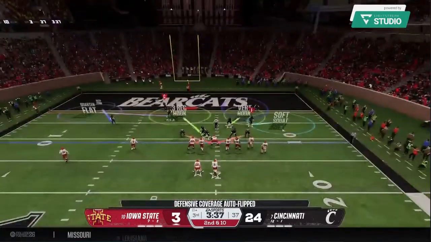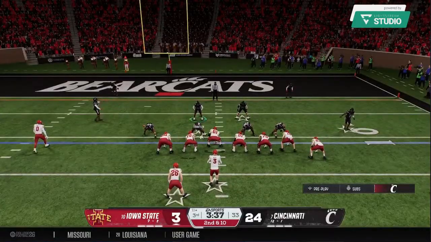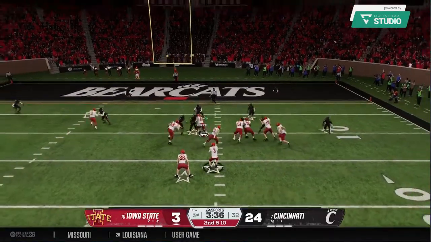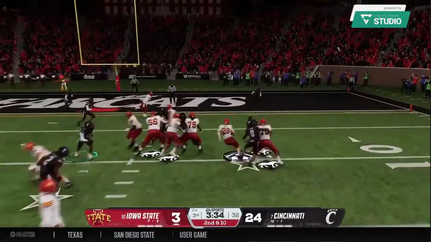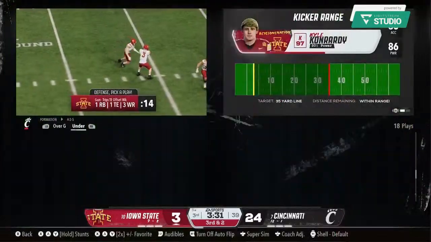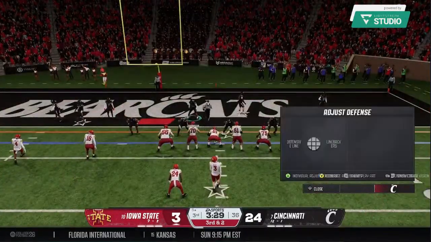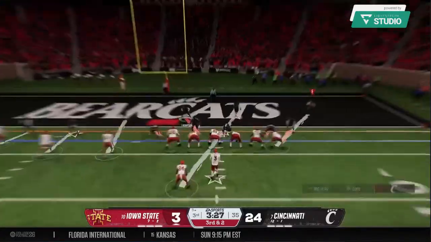Coming to the line on 2nd down. This is important. They want to avoid a 3rd and long. They'll hand it off. Tackle made just short of the end zone. They'll put the ball about the 3. Offense facing a 3rd down now. They can still get a 1st down without scoring.